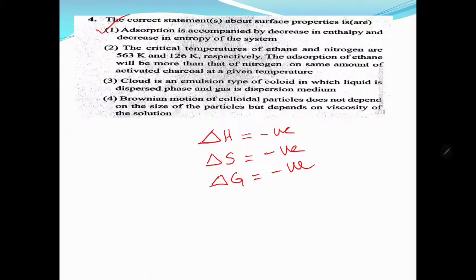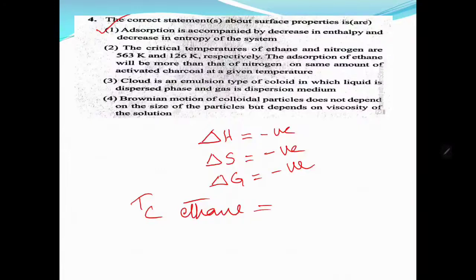This is a correct statement. Now the critical temperature: there is a relation between the critical temperature and the extent of adsorption. We discussed in the theory that a gas with a higher critical temperature has a greater tendency to adsorb on the surface of the adsorbent.